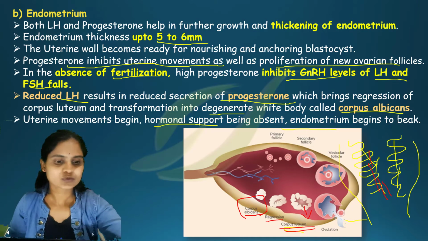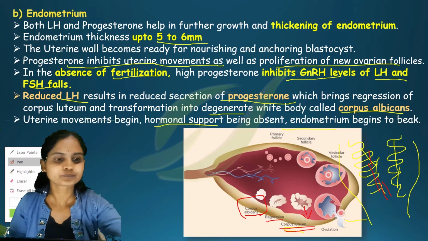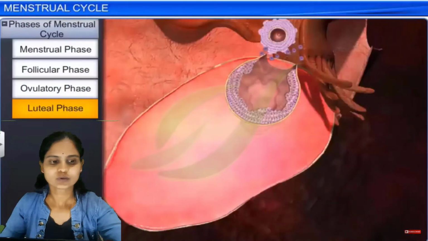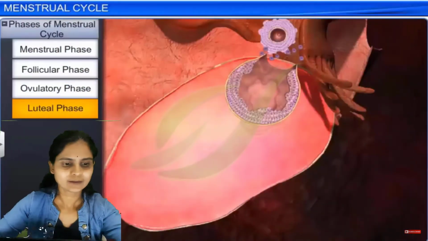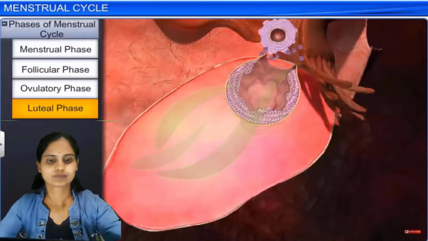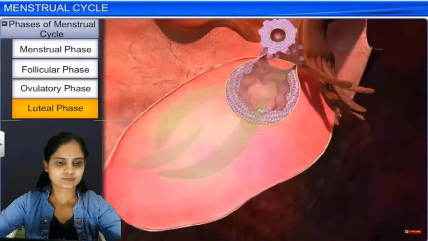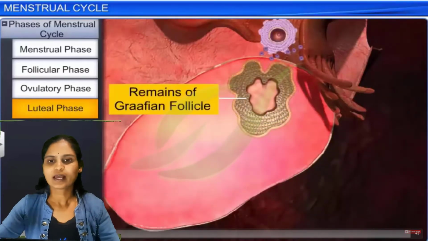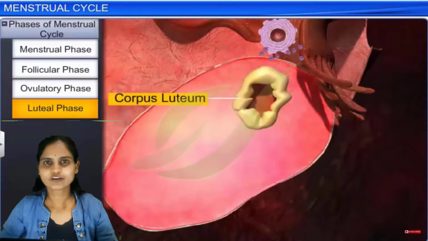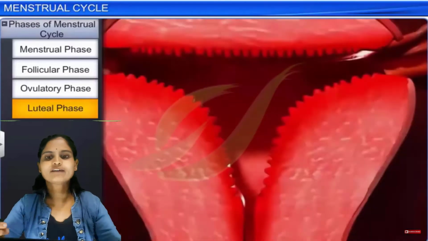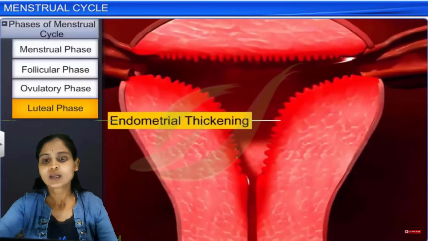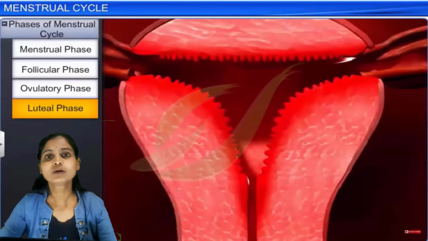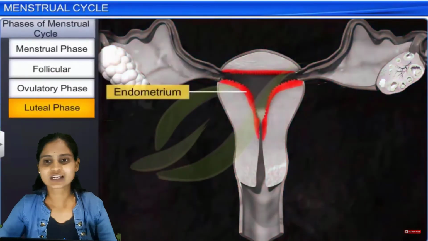Now we are going to see a small animation. As we have already observed, the left-out cells of the Graafian follicle will develop into the corpus luteum. Because of the presence of the corpus luteum, the thickening of the endometrium has taken place.